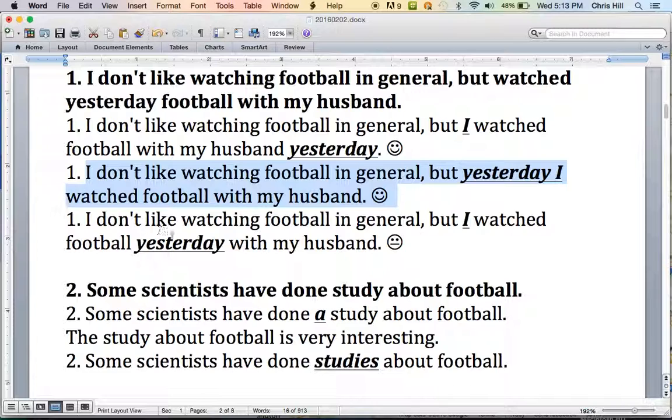Now, are there other places we can put yesterday? Well, you might put yesterday after I watched football, yesterday with my husband, but with my husband probably needs to join I watched football more closely. It's the indirect object. So this one, not a great answer.